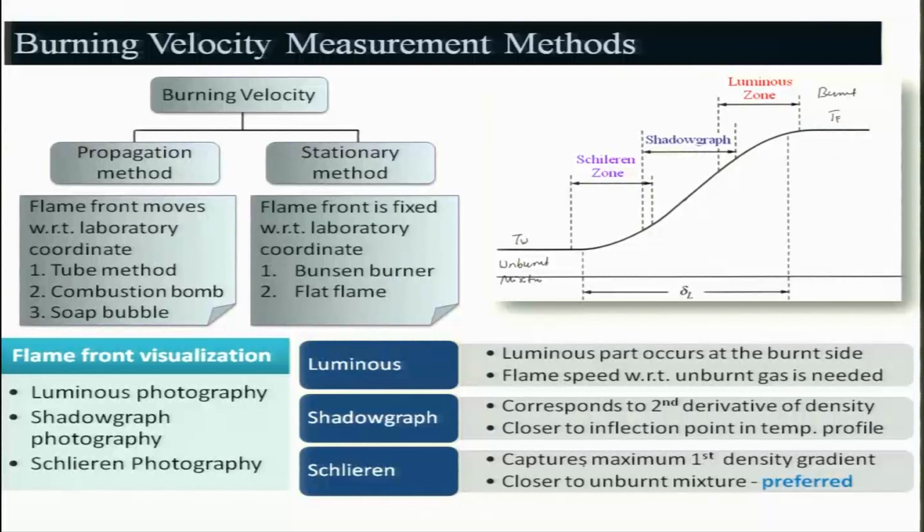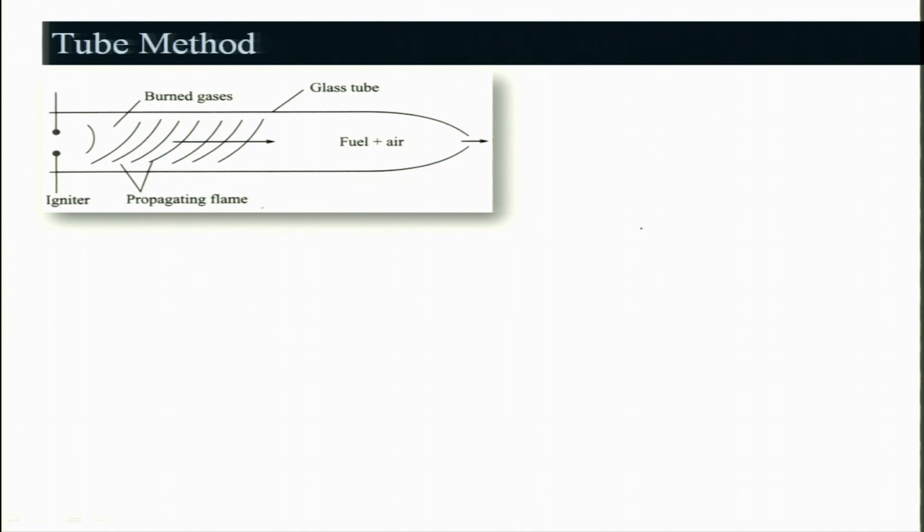In the case of Schlieren, people generally go for luminous images because it is easier to do, and it also captures the flame, because the flame will not be in this region, where no reaction takes place. This comes under the preheat zone, Schlieren one, right. So, that is a confusion, but generally people go for luminous images more, and some people go for Schlieren also. Let us look at the tube method.